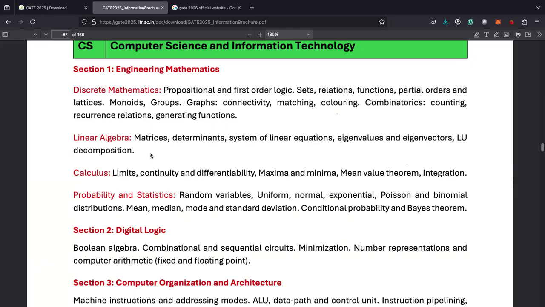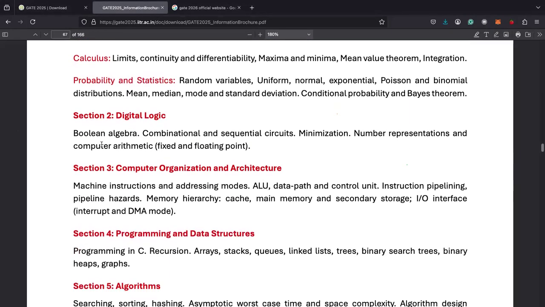So I suggest if you are targeting for GATE 2026, then you should devote 1 hour per day for engineering mathematics.